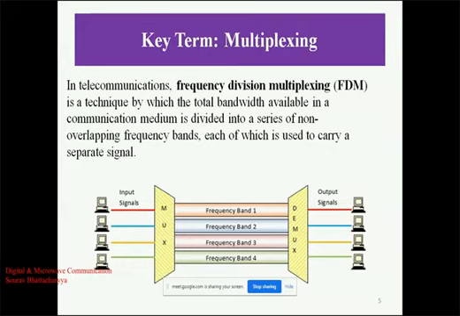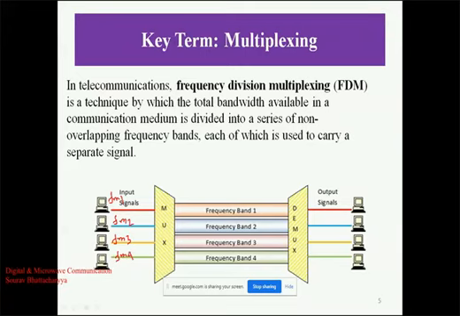Let us say for the input signals, the frequency of the modulating signal is FM1, modulating frequency 1, then modulating frequency 2, modulating frequency 3, and the fourth channel has modulating frequency 4.